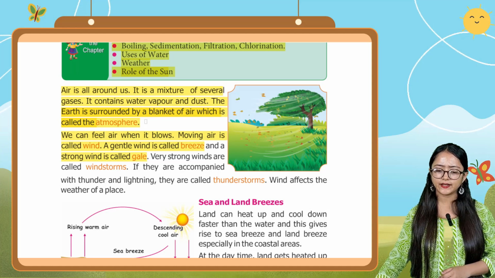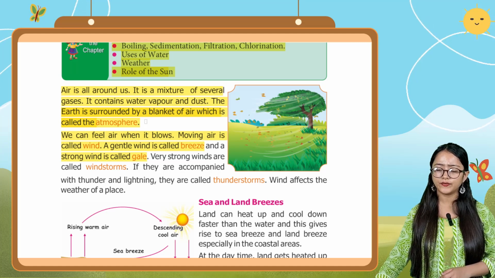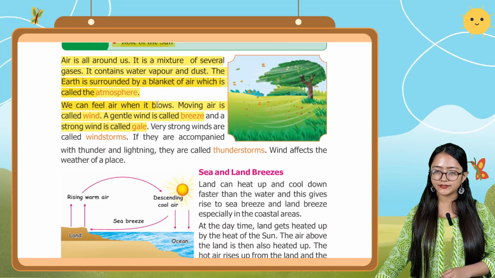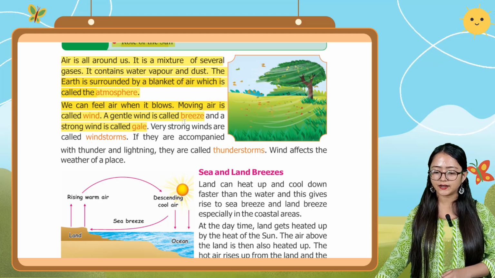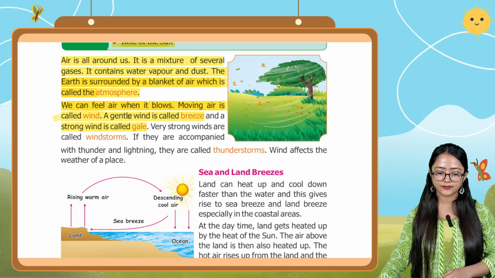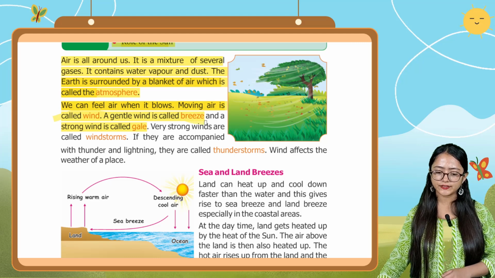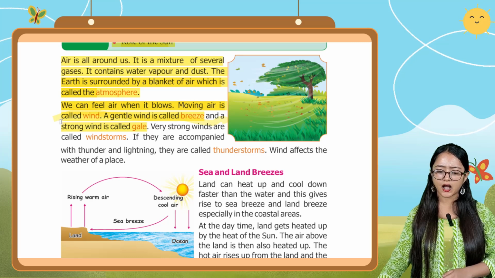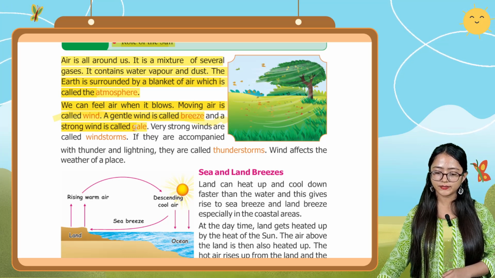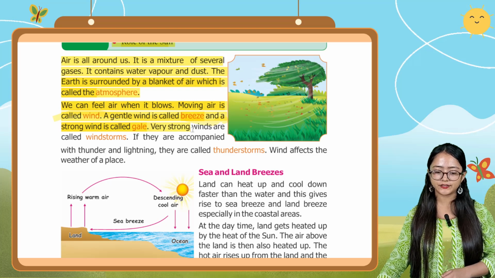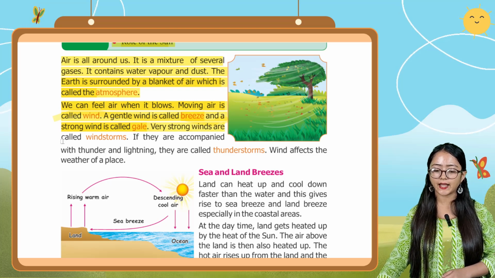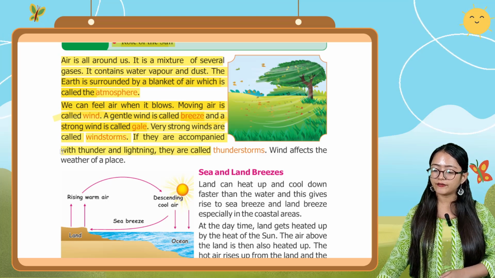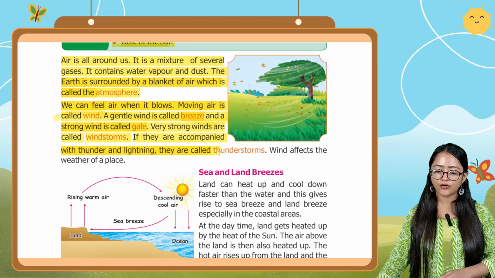We can feel air when it blows. Moving air is called wind. A gentle wind is called a breeze and a strong wind is called a gale. Very strong winds are called windstorms, and if they are accompanied by thunder and lightning, they are called thunderstorms. Wind affects the weather of a place.